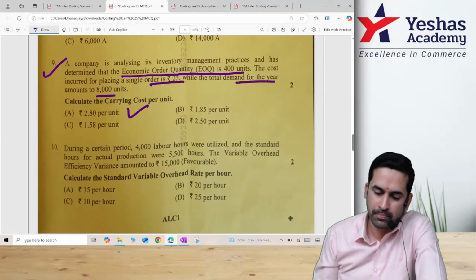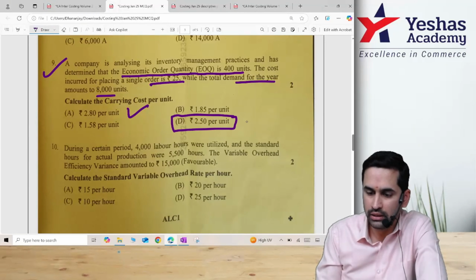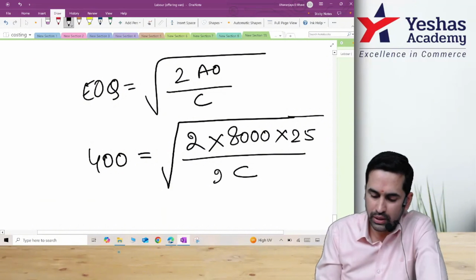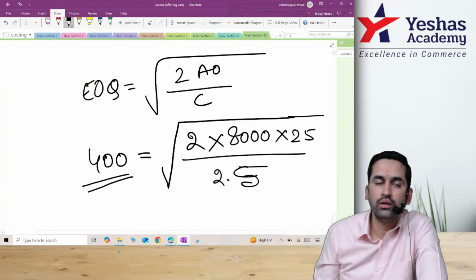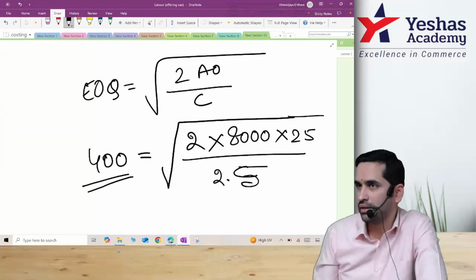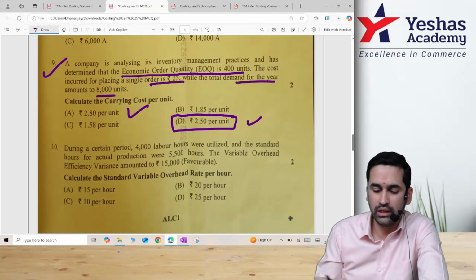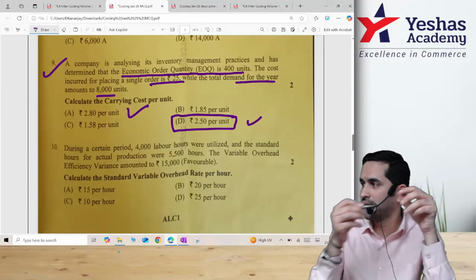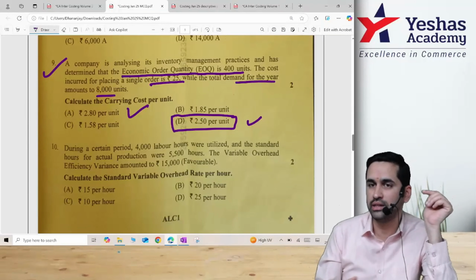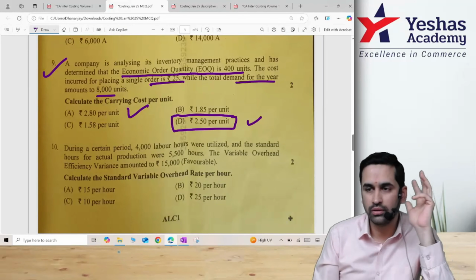Did you try? Which one is the correct answer? Option D, 2.5. One of you do 2.5 and check. Will it come to 400? End of the answer. This is what I'm saying. MCQ is not a problem. Even if you write all 4 and work out and then tick, they will not get to know how you reached that number. Understanding? So the way of doing doesn't matter in MCQ.